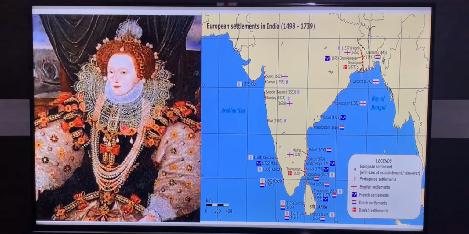And these are the places where they later had trade in different parts of India. So English places you have to remember.